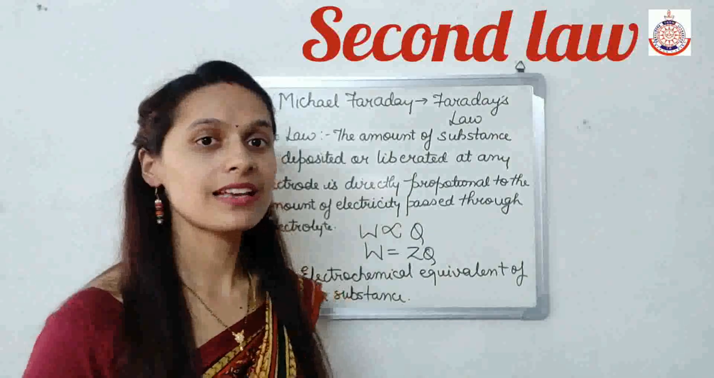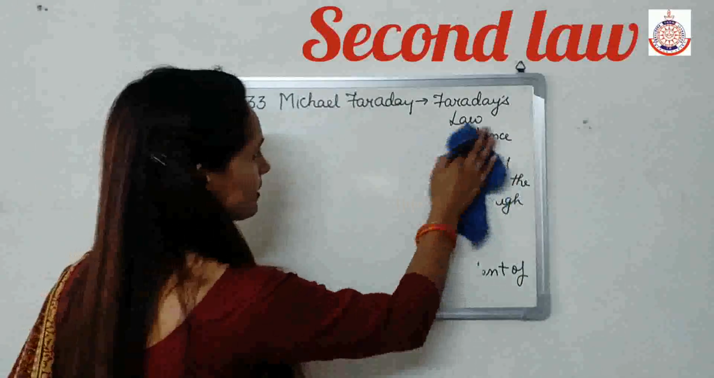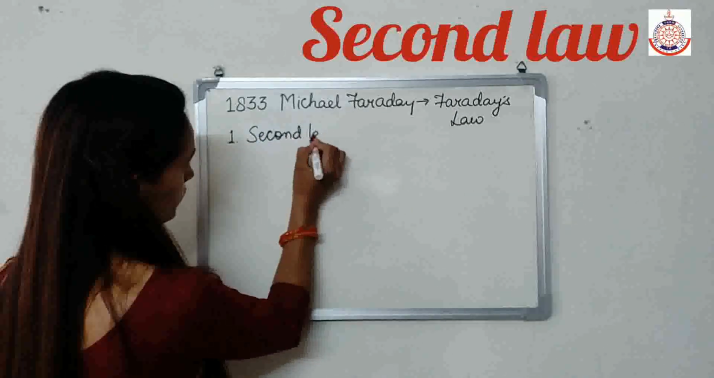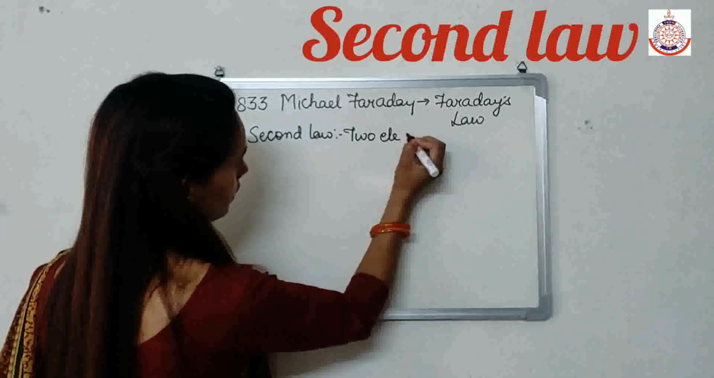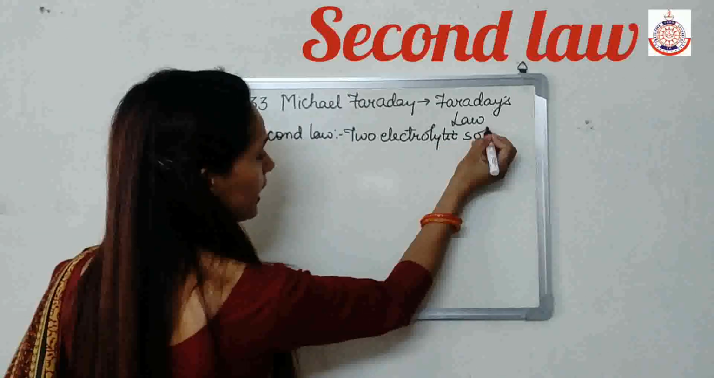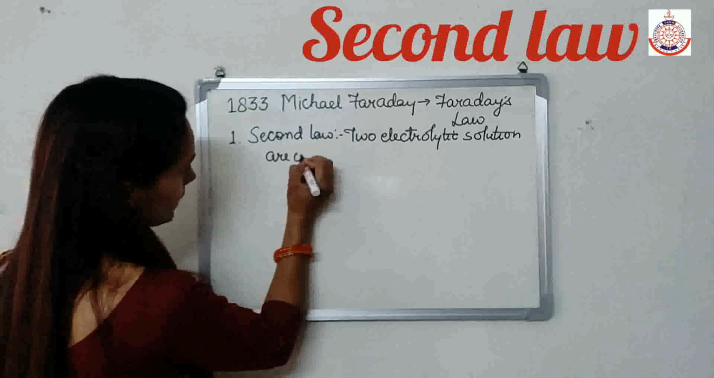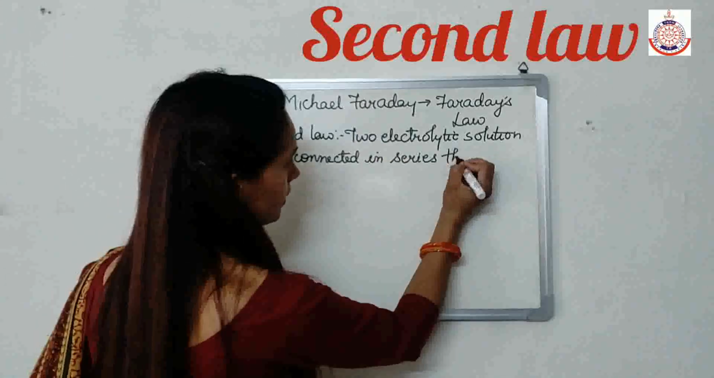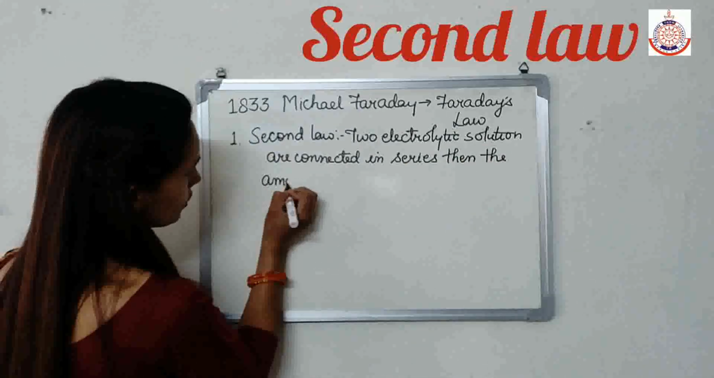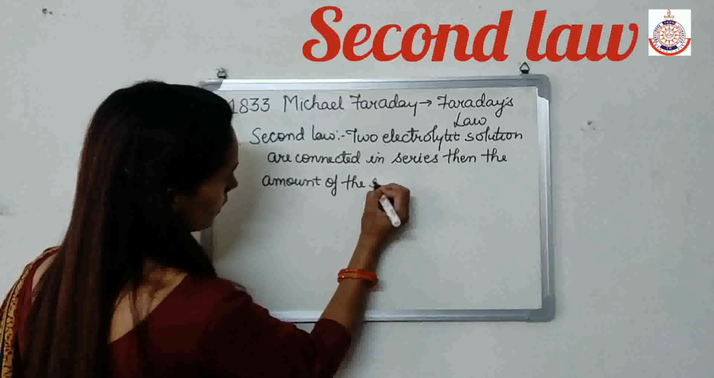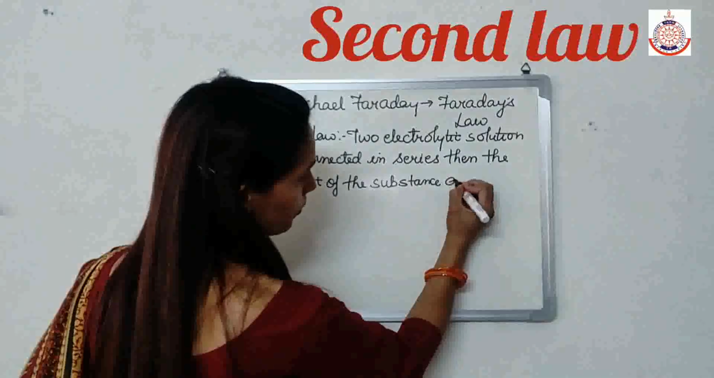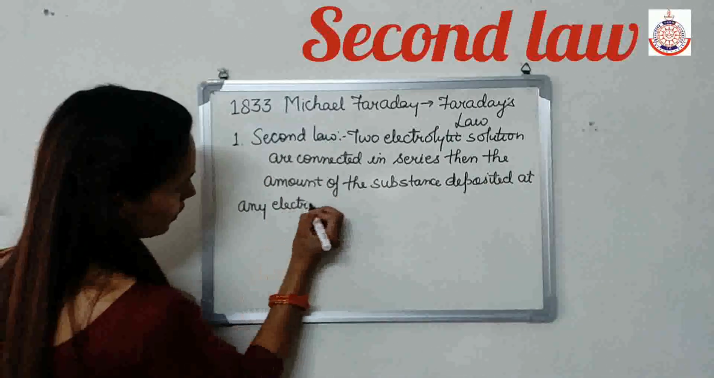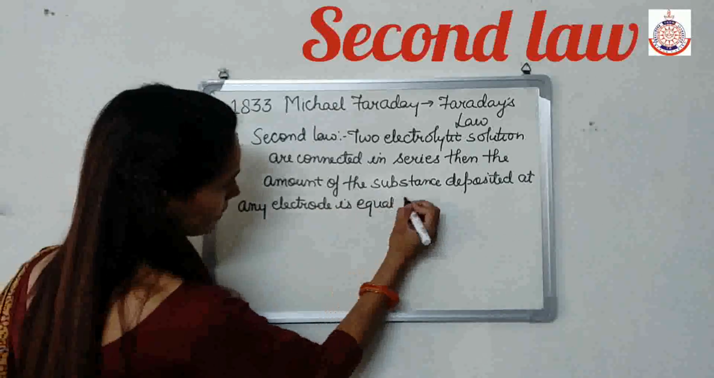Now we'll talk about Faraday's second law of electrolysis. According to the second law, when two electrolytic solutions are connected in series, then the amount of the substance deposited at any electrode is equal to its equivalent weight.